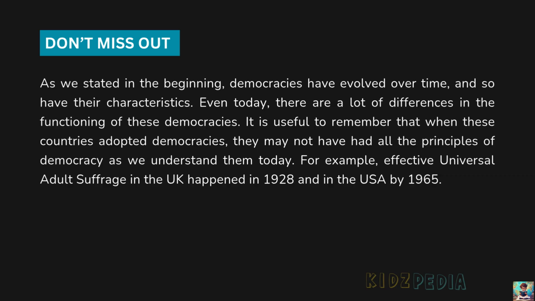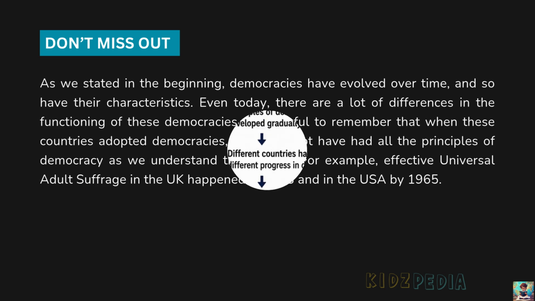Don't miss out. As we stated in the beginning, democracies have evolved over time and so have their characteristics. Even today, there are a lot of differences in the functioning of these democracies. It is useful to remember that when these countries adopted democracies, they may not have had all the principles of democracy as we understand them today. For example, effective universal adult suffrage in the UK happened in 1928 and in the USA by 1965.